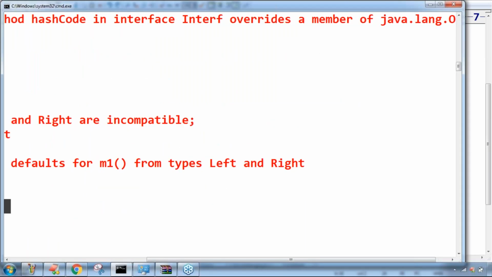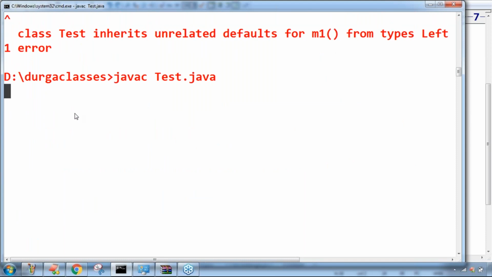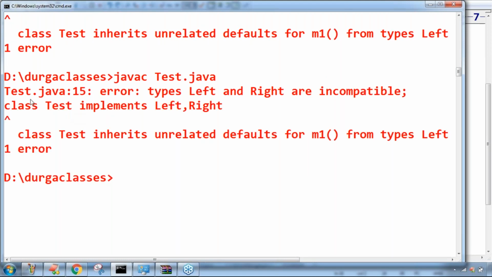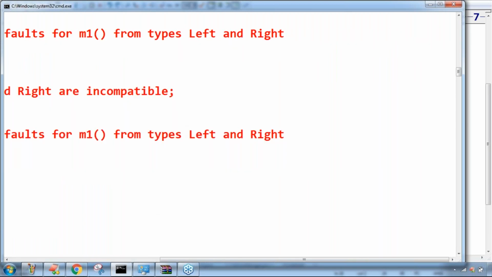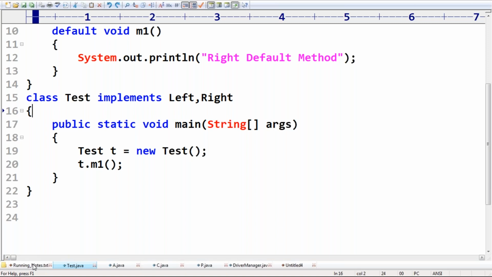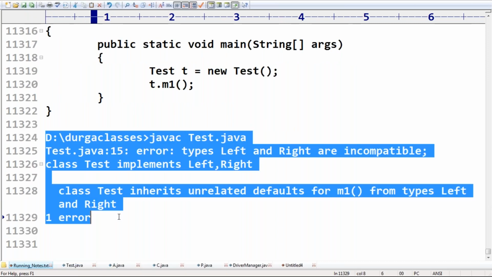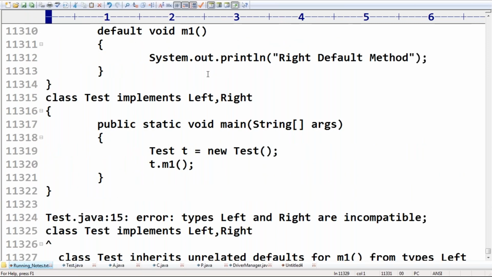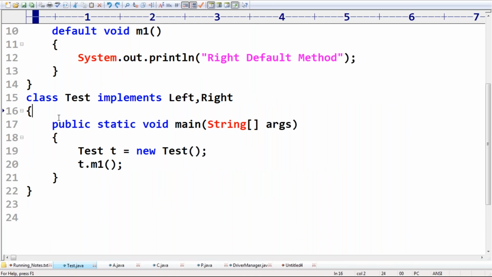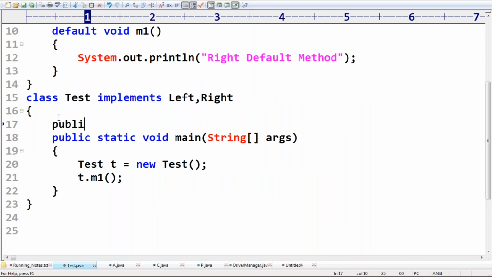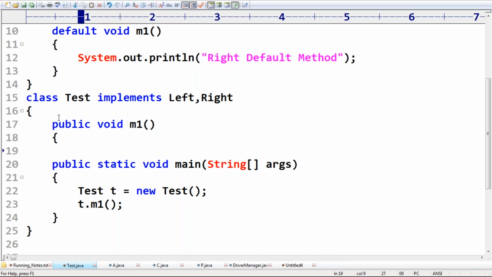Have a look once. I didn't implement it; is the same problem coming or not? Yes, the problem is the same. You can't implement both interfaces simultaneously without handling it. What is the solution? In the implementation class, we should compulsorily override this default method.